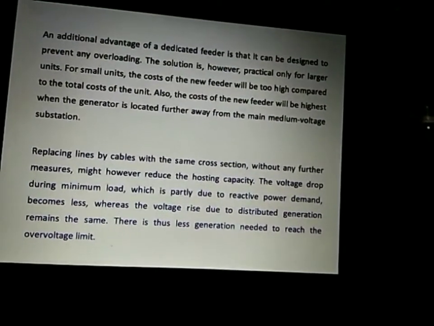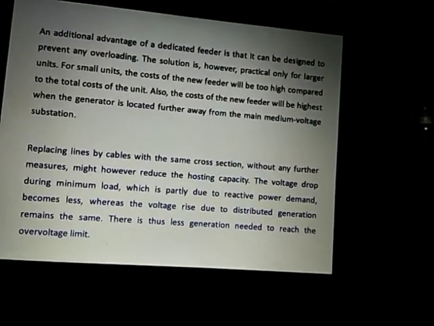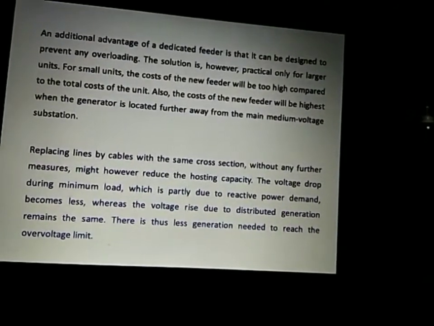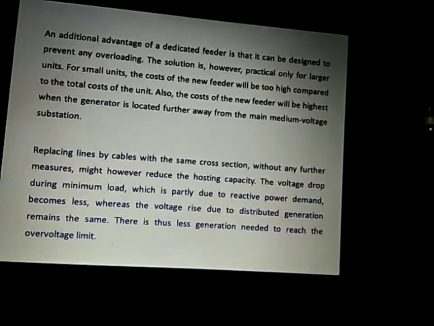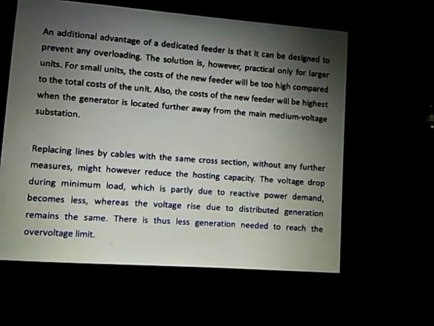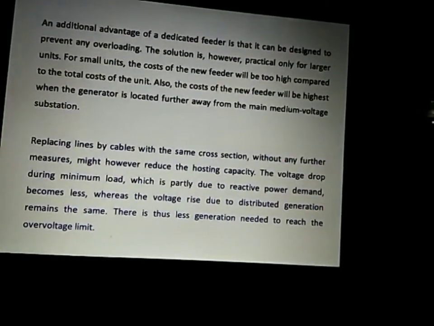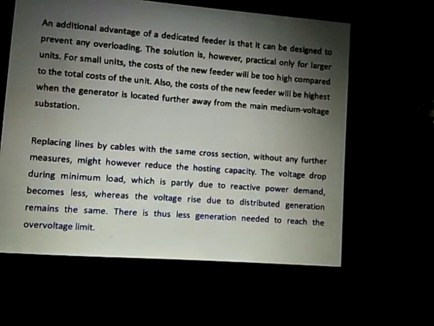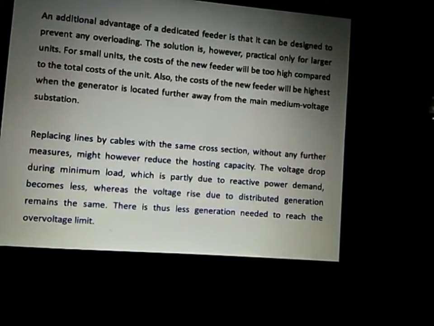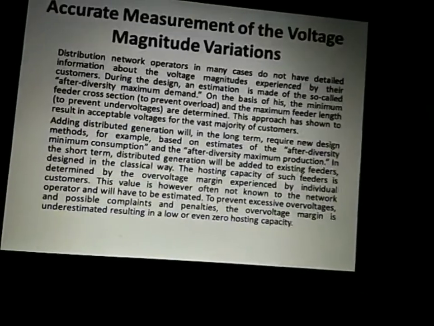medium voltage substation. Replacing lines by cables with the same cross section, without any further measures, will reduce the hosting capacity. The voltage drop during maximum load, which is partly due to real and reactive power demand, becomes less, whereas the voltage rise due to distributed generation remains the same. Thus less generation is needed to reach the overvoltage limit.